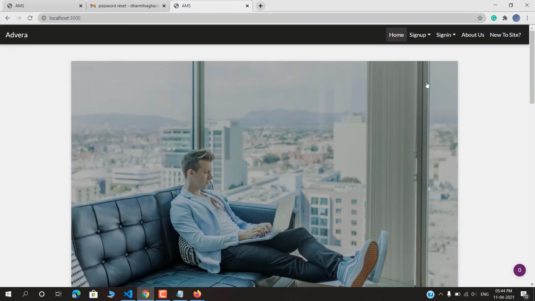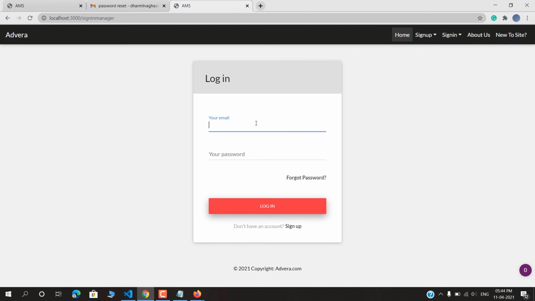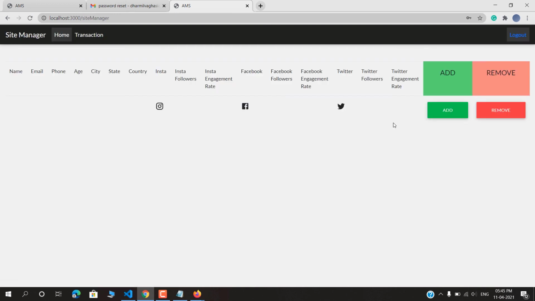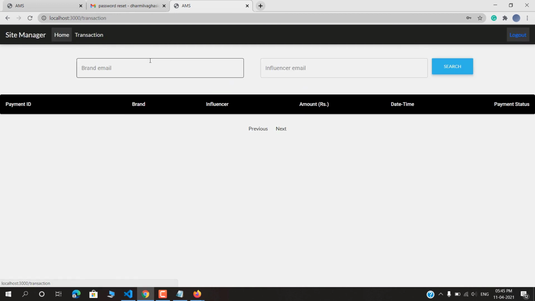And there we have transactions in Razorpay, so we cannot give anyone the credentials of our Razorpay. So we have created one user, a manager, who can see these transactions between the brands and influencers. If they have any conflict, they can come to this person, and they solve their issue. In total, the site manager has 2 works. One is to check whether an influencer is valid or not, and another is to see transactions.